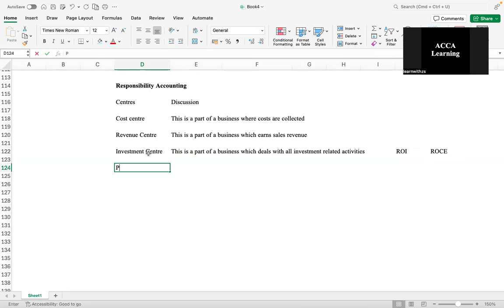Last but not the least is your profit center. What is profit? Profit is equal to revenue minus your costs. Anything in excess of your costs that you're making, that exceeds the amount, is your profit, right? So indirectly, in a profit center, your revenue and your cost responsibility also falls onto a profit center, correct? This is a part of business that earns revenues and incurs costs. Like, think of a branch of a company. The manager is responsible for both over here.